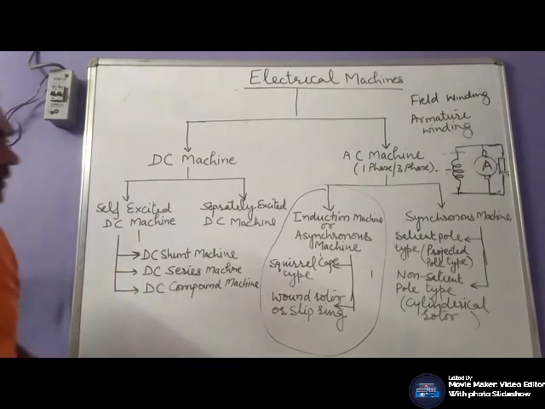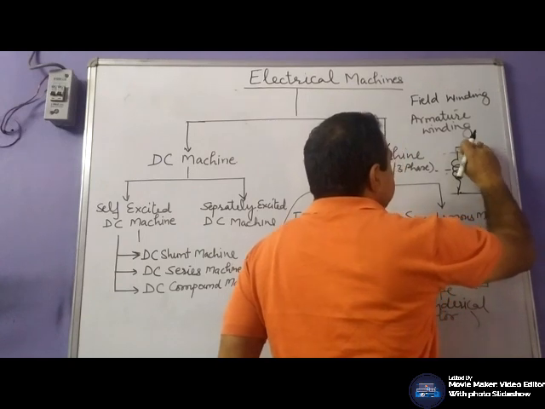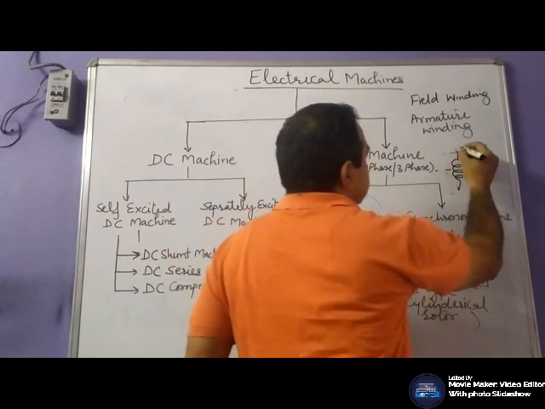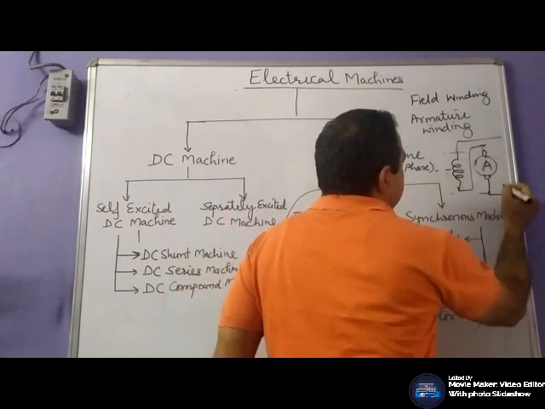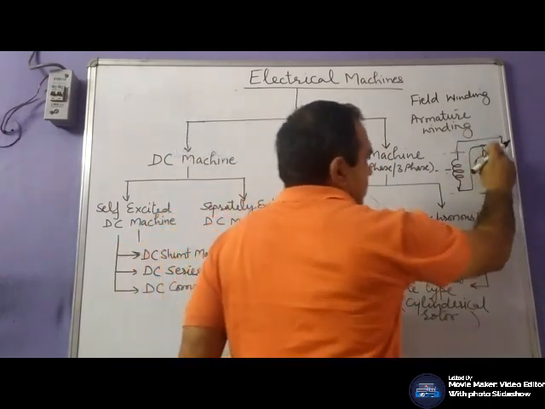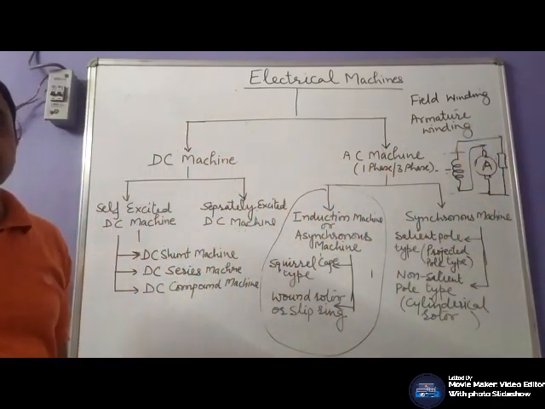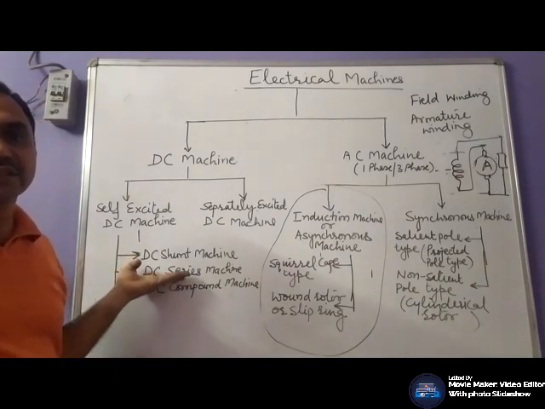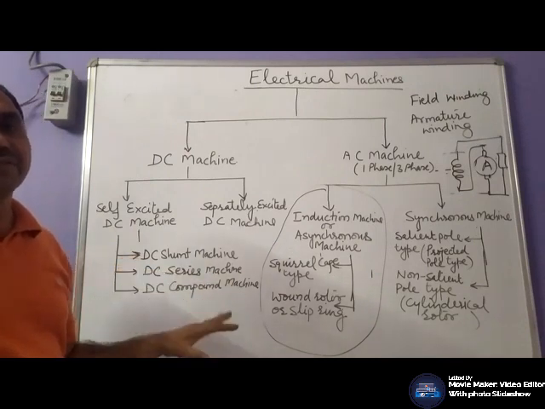Series motor: field winding is connected in series with the armature winding. Means this is connected in series with the armature winding, and if it is a motor, it is supplied by a source; if it is a generator, a load is being connected with it. So that type of machine is known as DC series machine. It may work as a motor as well as a generator.